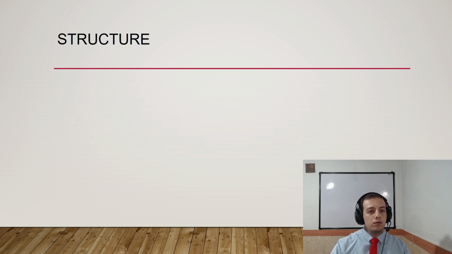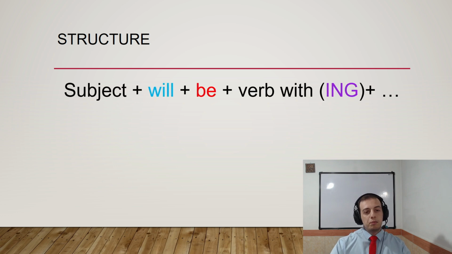So now let's take a look at the structure because it is too important to know the exact structure. Subject plus will plus be plus verb with ing. Don't forget it. Be is too important here and also ing. Alright, take a look at the example.